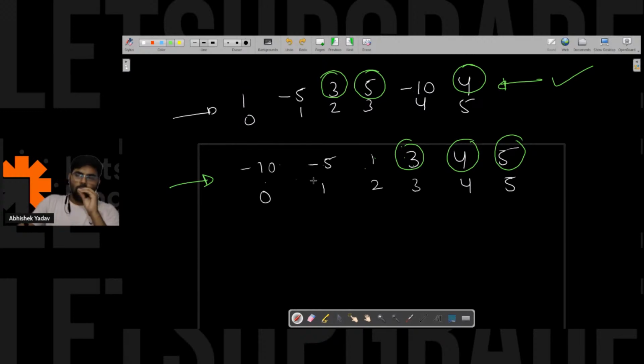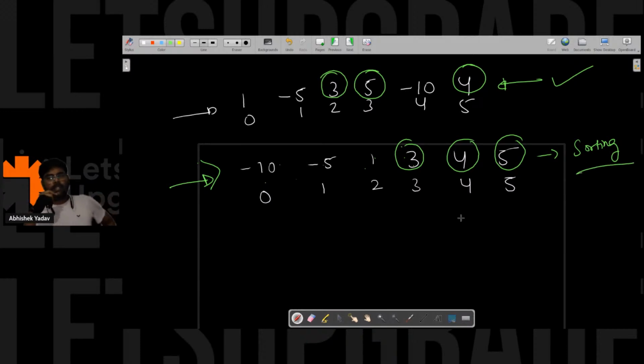So I got to know that if I am sorting the data, then I can see a pattern, right? Guys, what pattern are you able to see after sorting the data? Anyone from the audience? What are you able to observe after sorting the data? Please write in the chat.